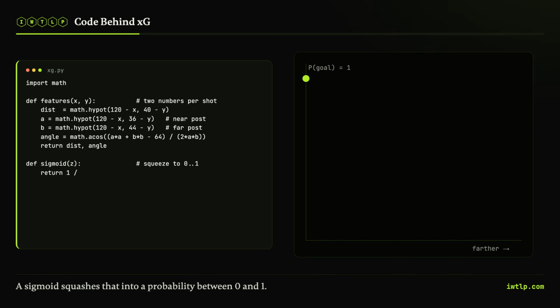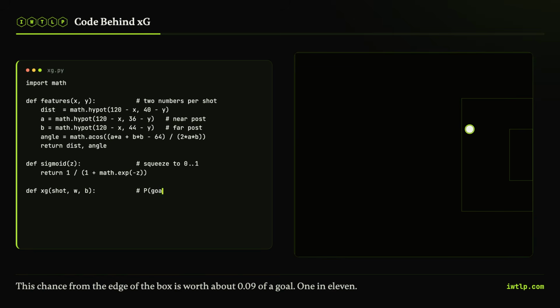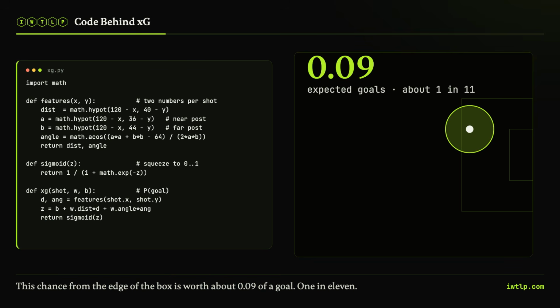Now we need to turn far and narrow into an actual chance, a number between 0 and 1. For that, we use a sigmoid. It takes any score and squashes it into probability. Big positive number close to 1, big negative close to 0. Run our shot through it, and that chance from the edge of the box is worth about 0.09 of a goal, roughly 1 in 11. That tiny decimal is the shot's expected goals. It is not saying what happened. It is saying what usually happens.